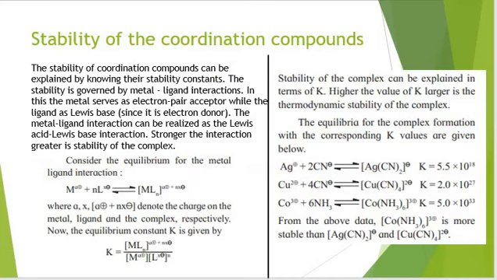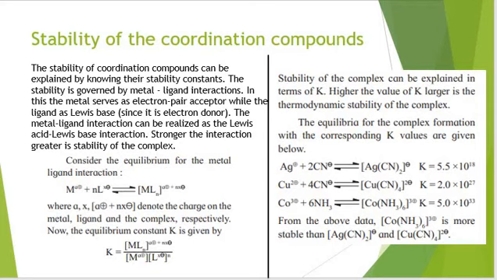Now, stability of coordination compounds. The stability of coordination compounds can be explained by knowing their stability constant, and the stability is governed by the metal and ligand interaction. In this, metals serve as an electron pair acceptor and ligand is an electron donor or Lewis base. The metal and ligand interaction can be realized as a Lewis acid and Lewis base interaction. If there is a strong interaction between the ligand and central metal, there would be a stable complex.